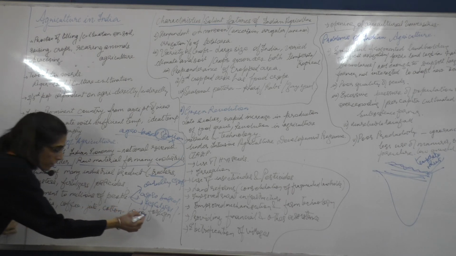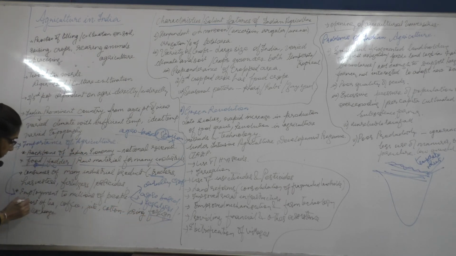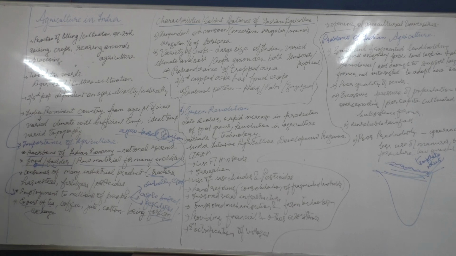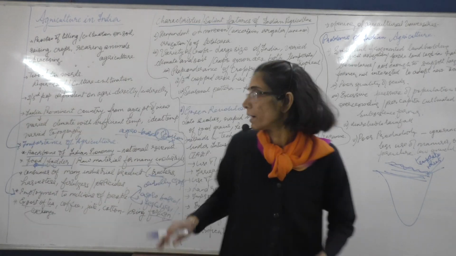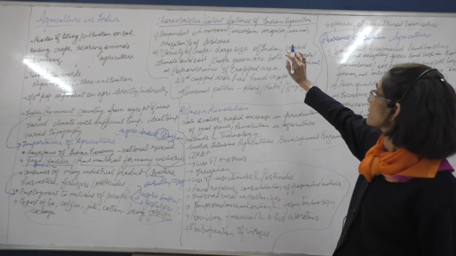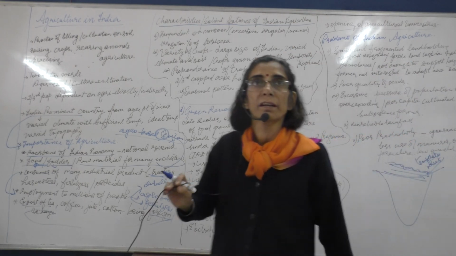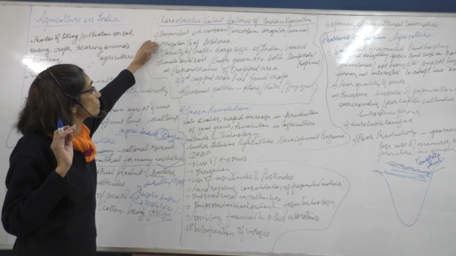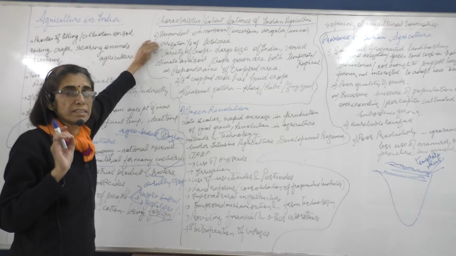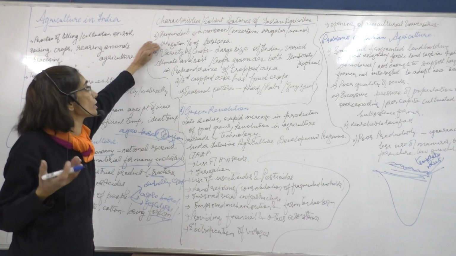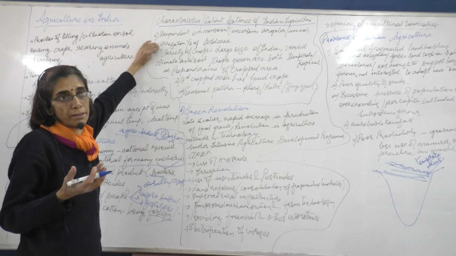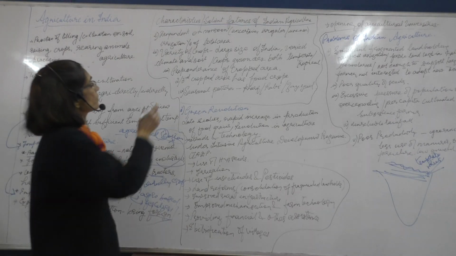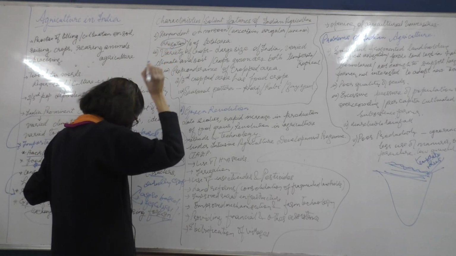Along with that, a large part of foreign exchange is earned by the export of tea, coffee, jute and cotton. So you need to remember the importance of agriculture. When we look at the characteristics and the salient features of agriculture, we need to know that the first thing is that only one-third of the total land area has the facility of irrigation. That means giving artificial water supply to the agricultural land. Though a large part of agricultural land is cultivated, farmers do not have this facility of irrigation.